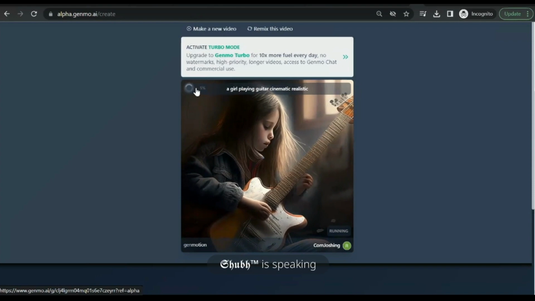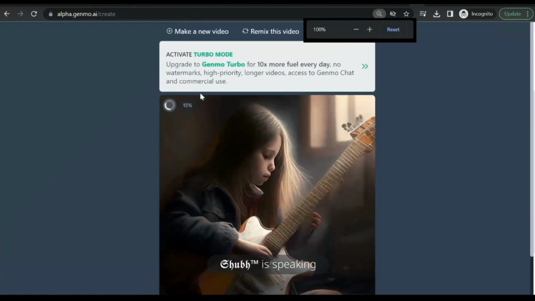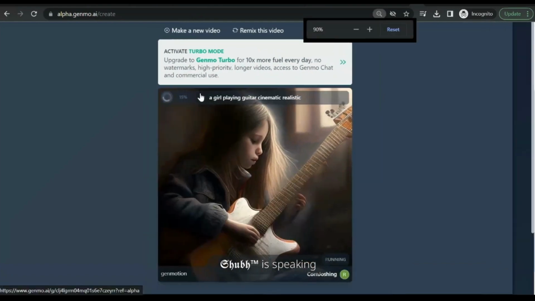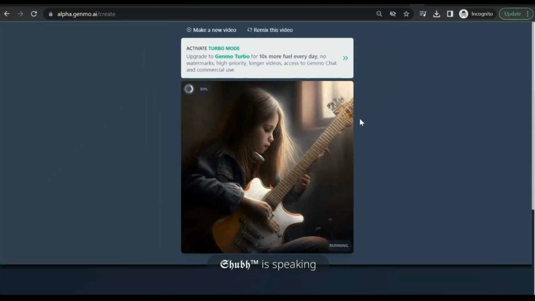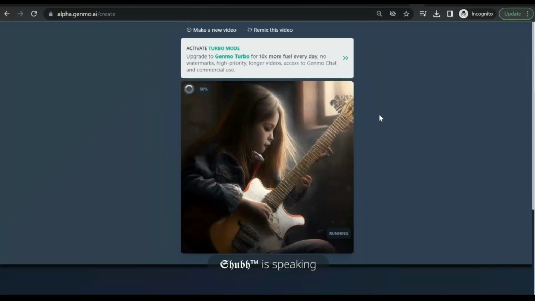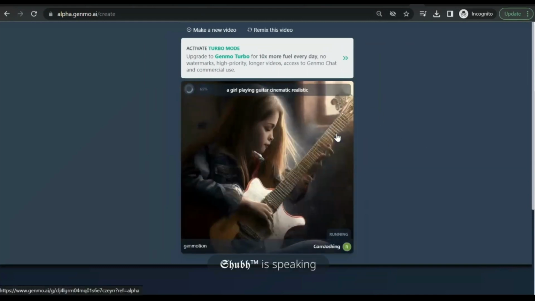5%. Can you see? Let me zoom. It's not yet. Wait. 15%. See, it's a free website, so that's why you have to wait. In paid also you have to wait. Just 30%. It's not started. Okay, I'm just hovering over it, then only it's going to zoom. But let's wait for 100%.